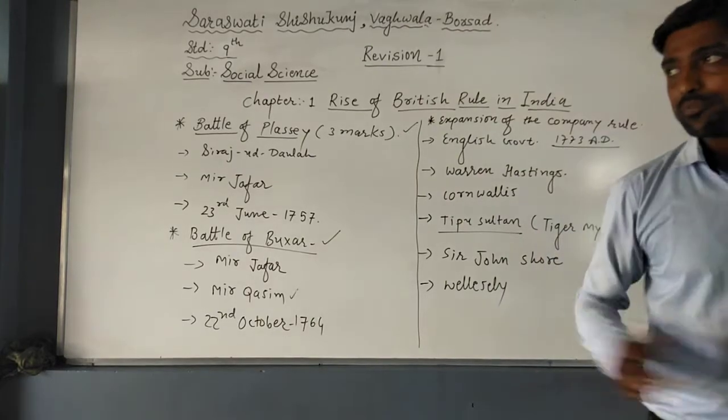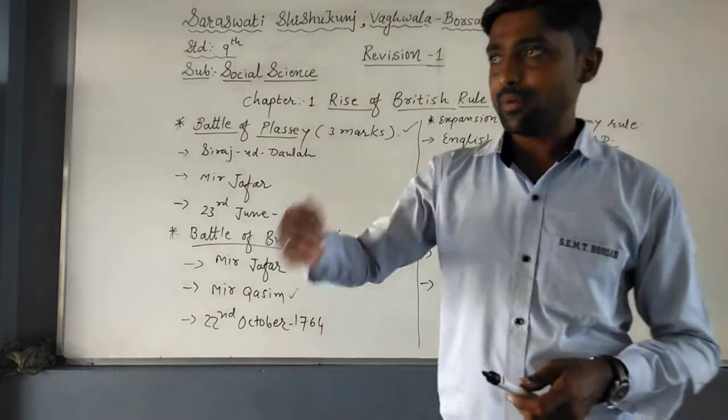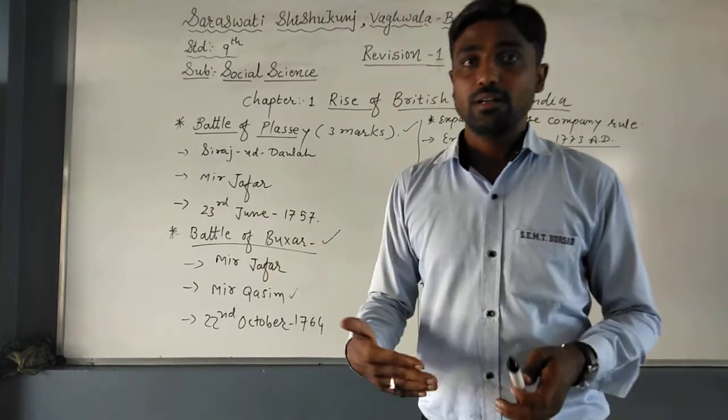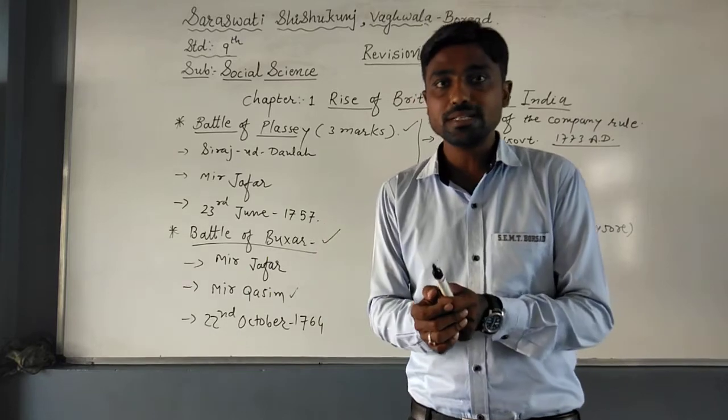He implemented such policies through which the company's prestige as well as the rule of the Britishers expanded.